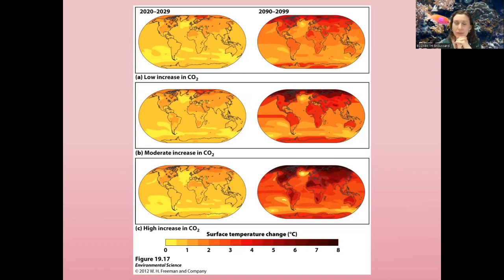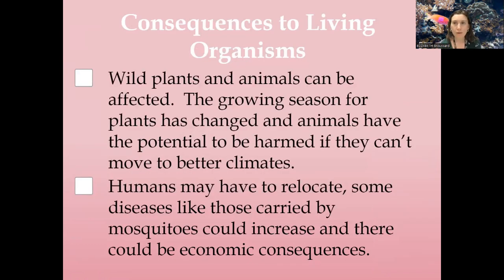Again, lots of doom and gloom. I promise there are going to be some positive slides at the very, very end of our presentation. What are the consequences to living organisms when we're seeing those overall increases in global temperature? Again, increase in global temperature is due to the increase in greenhouse gas concentration, especially CO2, which is the greenhouse effect. That's creating that global warming. Global warming can then cause an overall rise in average temperatures around the entire planet.